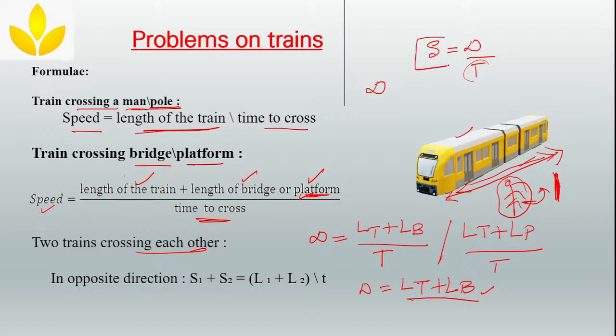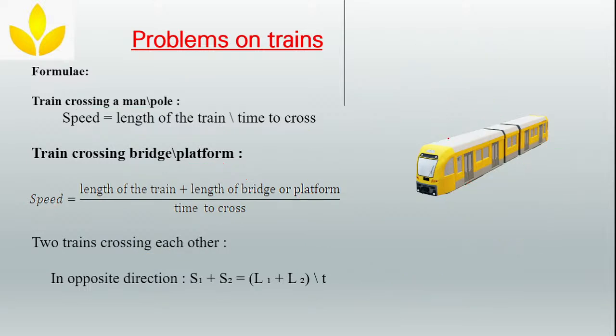Now we will go for a relative speed. Usually when you solve the problems on trains, it will be either two trains, or one train crossing a platform, a train crossing a bridge, train crossing a man or pole or something. This kind of questions will be asked. So in this case, instead of one speed, you will be having a speed of one train and the speed of the other train. So you have to consider this and this. That's why we will take a relative speed.